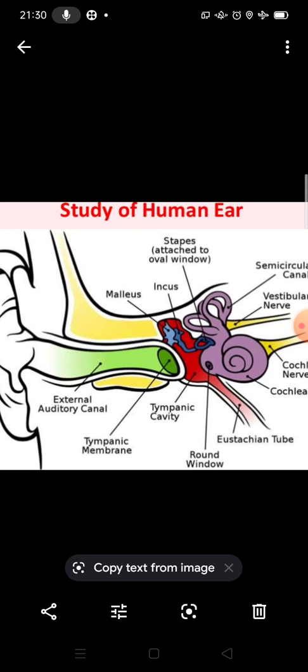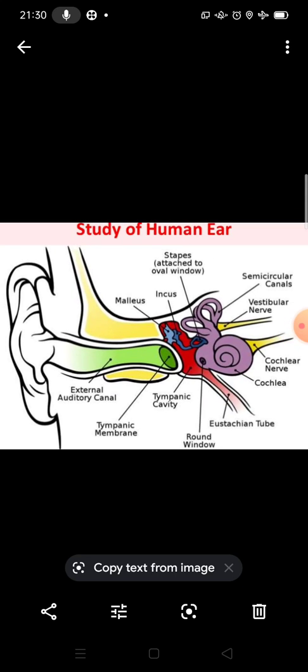First of all, in this lecture we will discuss the anatomy of the ear. You can see the diagram of the human ear. Students, let's start. The three parts of the human ear are the outer ear, middle ear and inner ear. You can see the diagram.